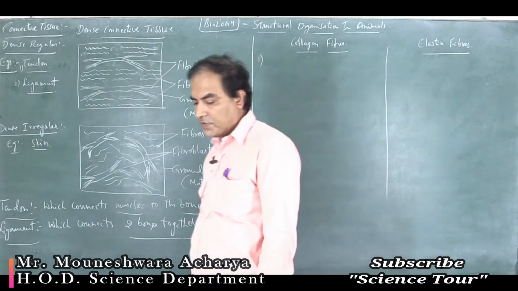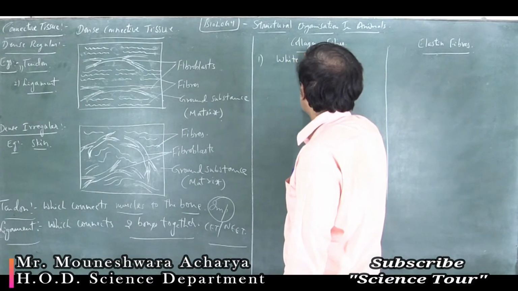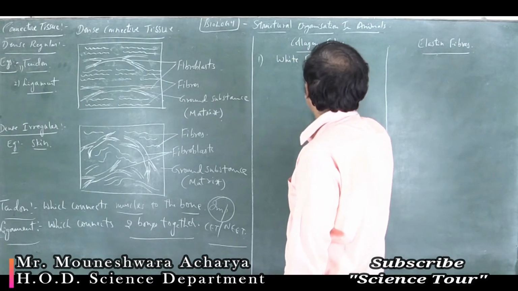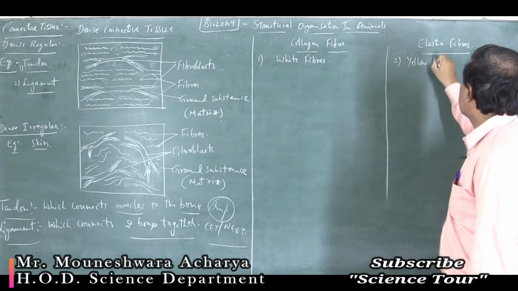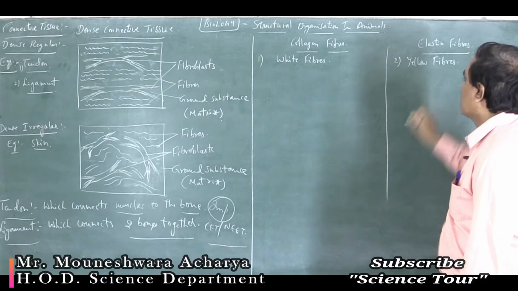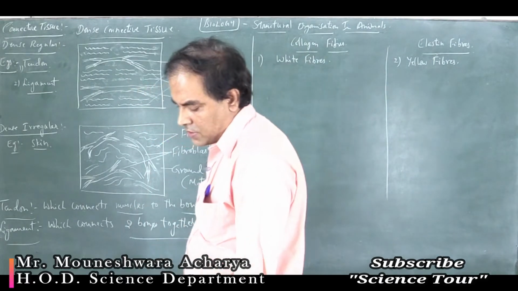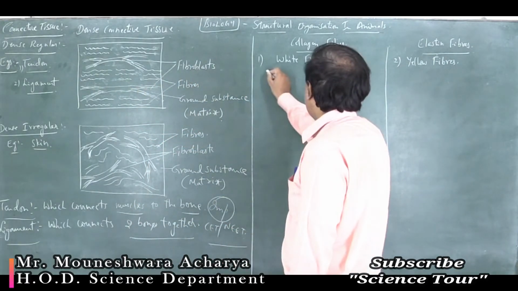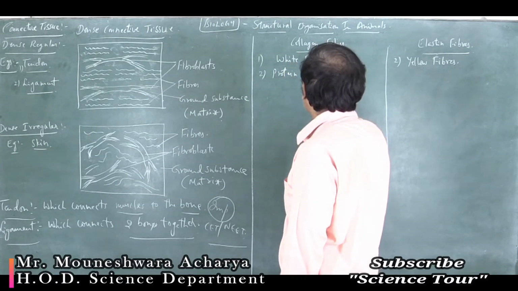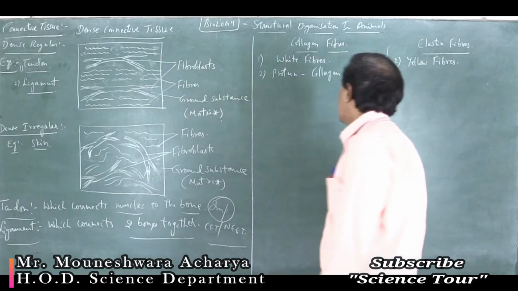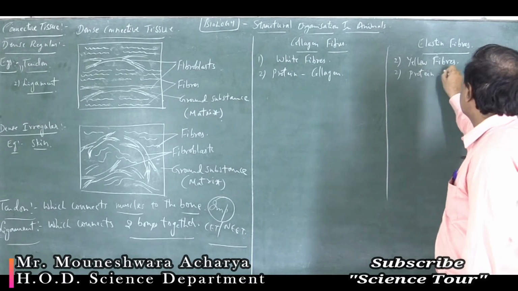The first difference: collagen fibers are white fibers, whereas elastin fibers are yellow fibers. Second difference: collagen fiber is made up of a protein called collagen, whereas elastin fiber is made up of a protein called elastin.